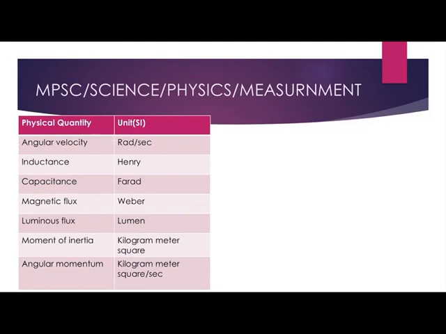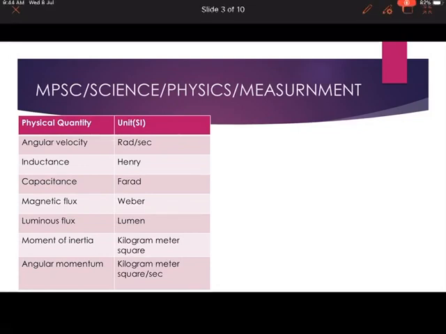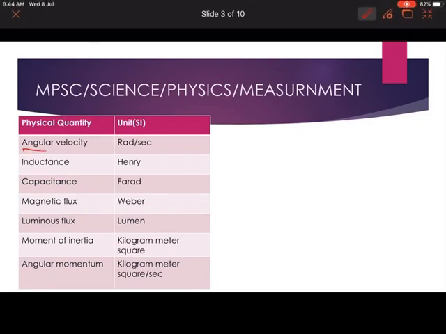So the first physical quantity is angular velocity, and its SI unit is radian per second. Next physical quantity is inductance, and its SI unit is Henry, noted as capital H. Next is capacitance, its SI unit is Farad, noted as capital F. Next is magnetic flux. Its SI unit is Weber, noted as capital W small b.